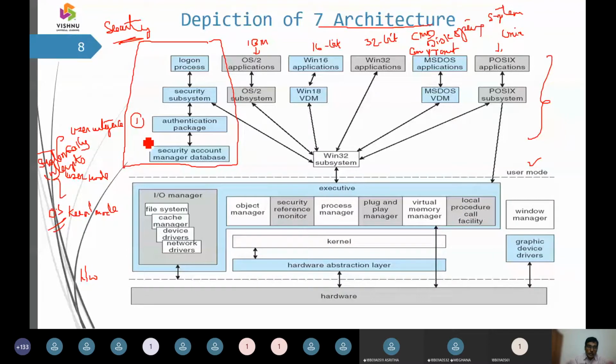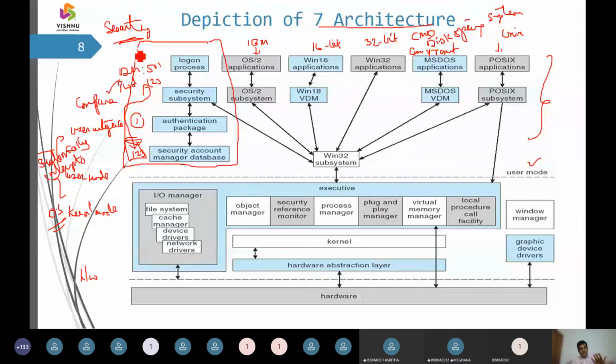It has a username followed by a password, and this username and password are matched with the existing password. So, the username is some 501 and your password is 123. Whether this 123 password is true, we make a compare operation. If the compare operation is successful, it allows you inside the Windows operating system. That is the password you put on your laptop, so that is what we are emphasizing.